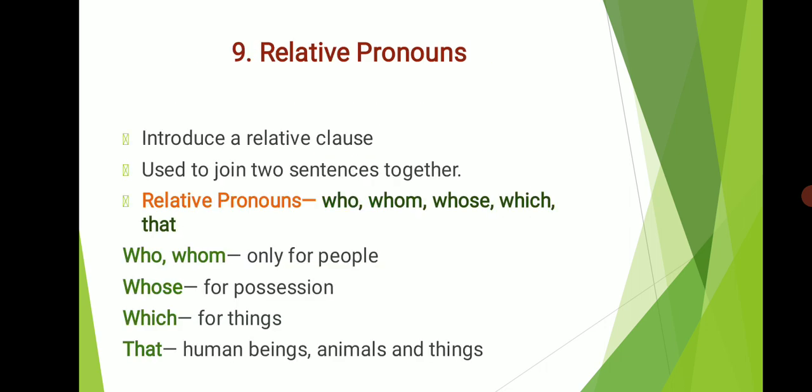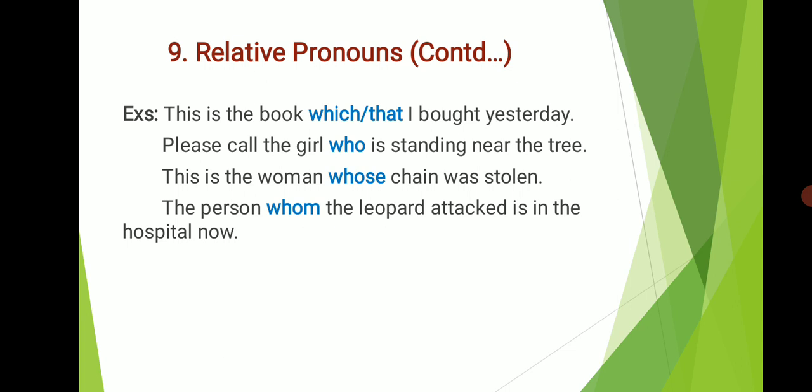They are used to join two sentences together. So this sentence can be split into two. This is the book. Next one, I bought this book yesterday. So we are using the relative pronouns to connect two sentences, or it can also be used to introduce a relative clause. So this is the book. We can use which or that in this sentence. This is the book which or that I bought yesterday.